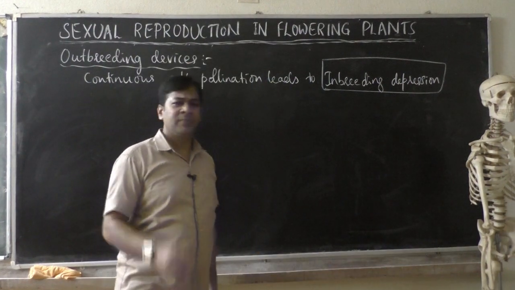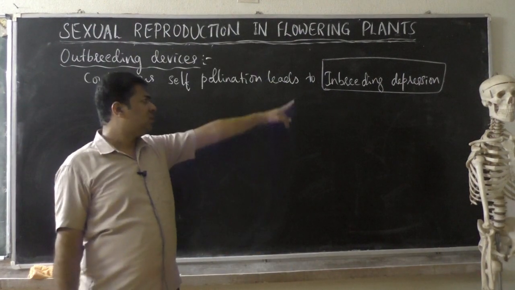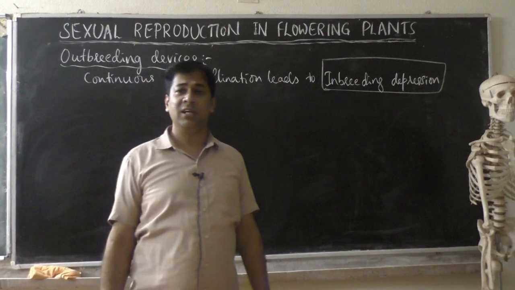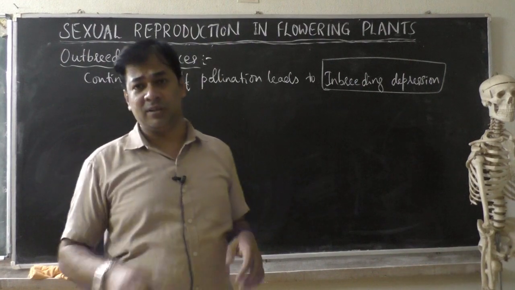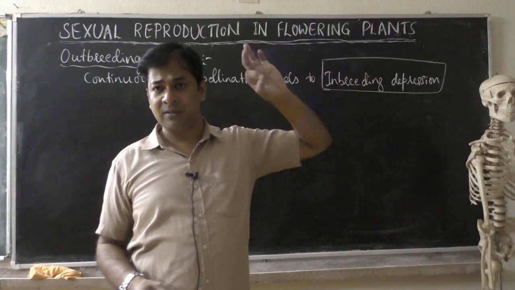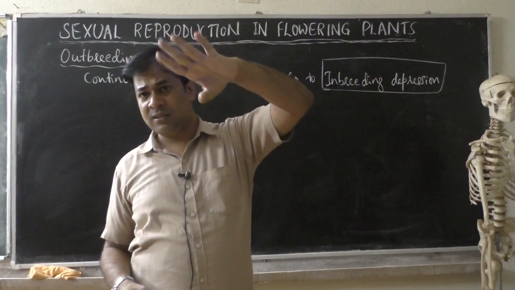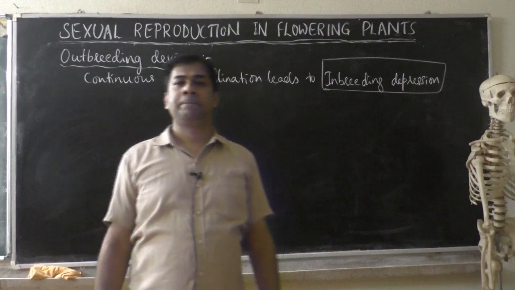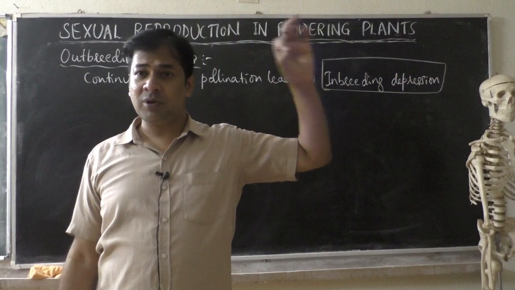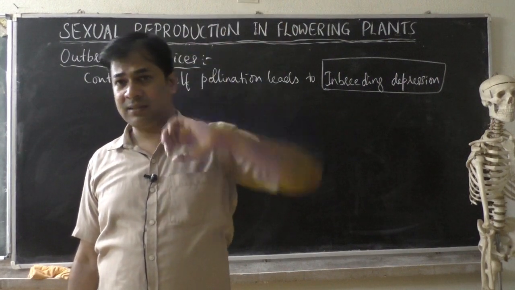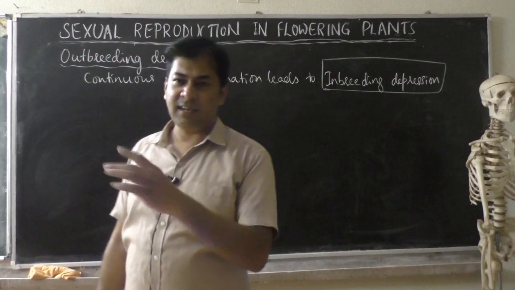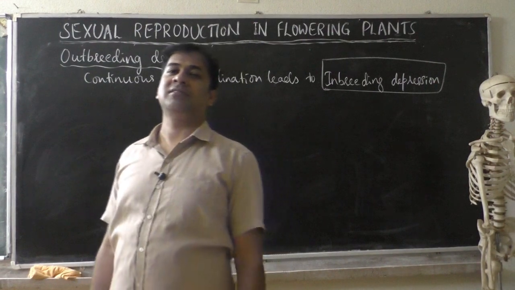So that is why farmers, to avoid this inbreeding, forcefully support crossbreeding or outbreeding. That is, they bring pollen grains of a different plant and dust them on the stigma of a different plant. This is artificial, because farmers are selecting the pollen grain, bringing it and dusting. But there is no need to do that, because the plant itself makes some modification.